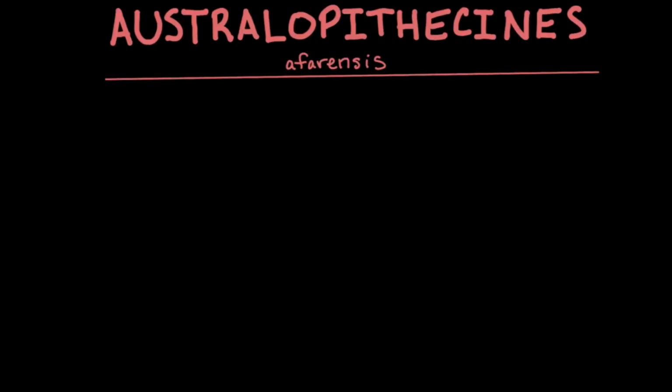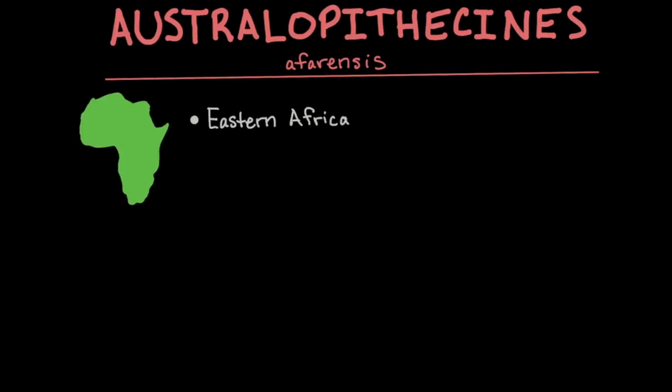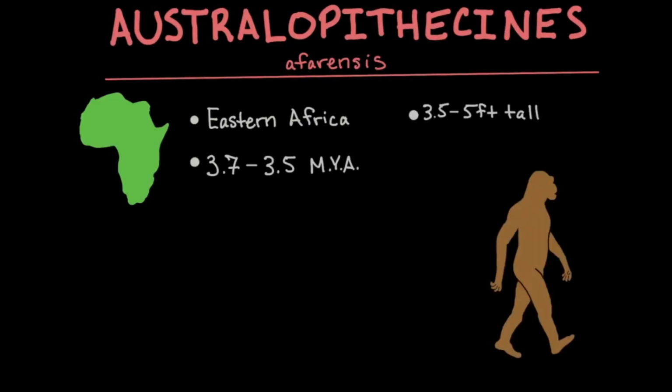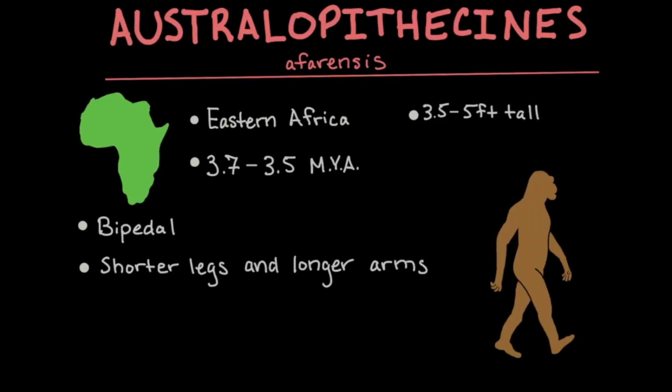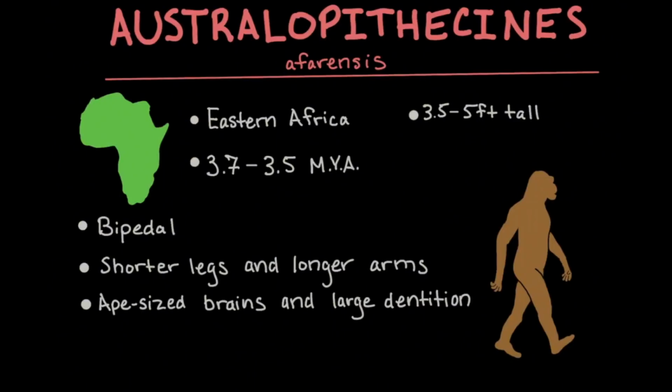Australopithecus afarensis appeared in eastern Africa around 3.7 to 3.5 million years ago. This region included what is now Ethiopia, Kenya, and Tanzania. This early hominin stood at around 3.5 to 5 feet tall. Its characteristics include its bipedalism, it had shorter legs and longer arms than modern humans, and it had an ape-sized brain and large dentition. The most famous specimen of this species is nicknamed Lucy. 40% of the bones from this specimen were recovered.